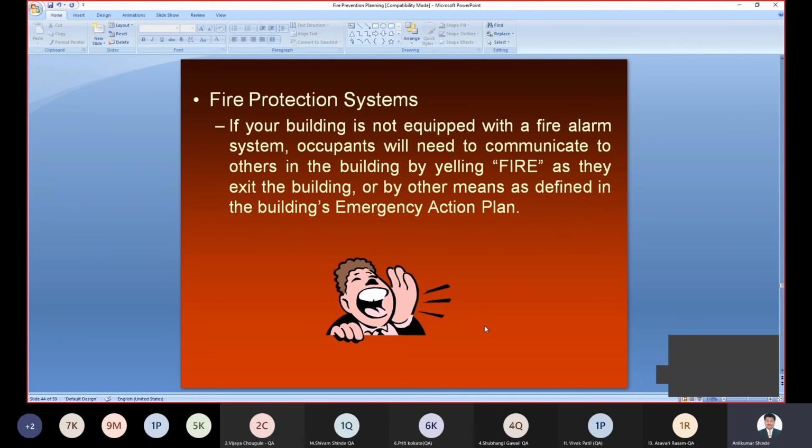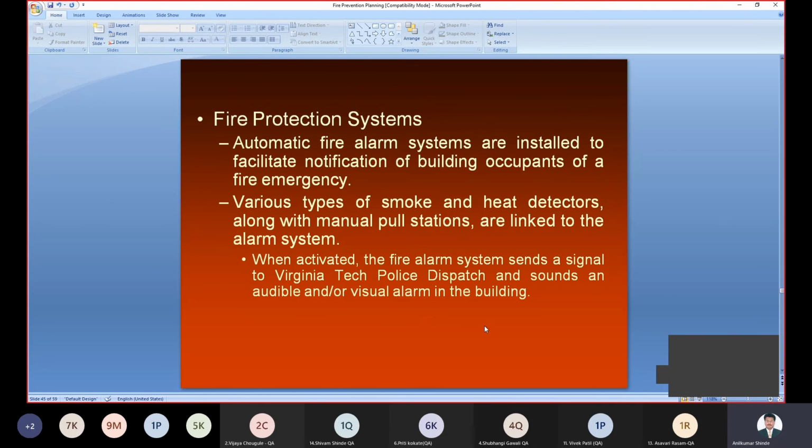If your building is not equipped with a fire alarm system, right? If a small company does not maintain the fire protection system, at that time we have to evacuate the building. The person should loudly say that there is a fire, and vacate the building to avoid loss of property or loss of human life, right? So these are the things about the fire protection system.